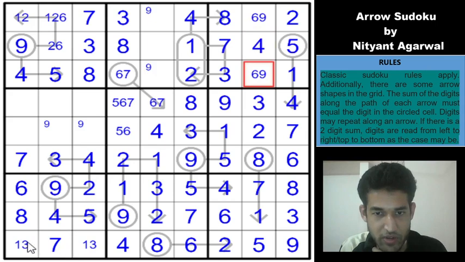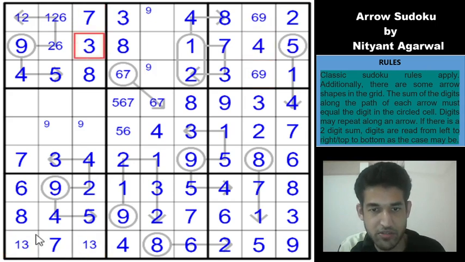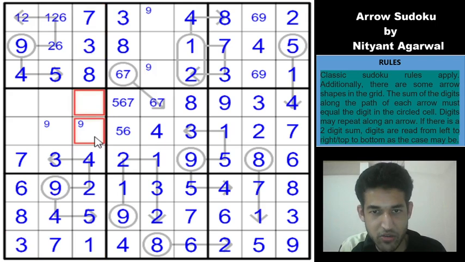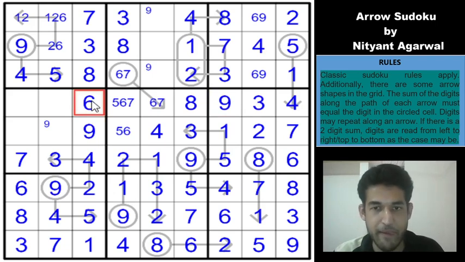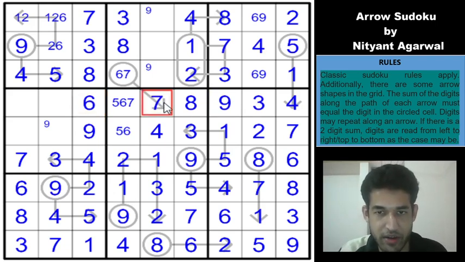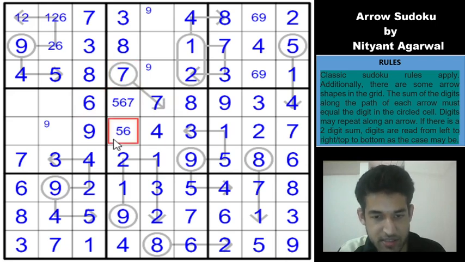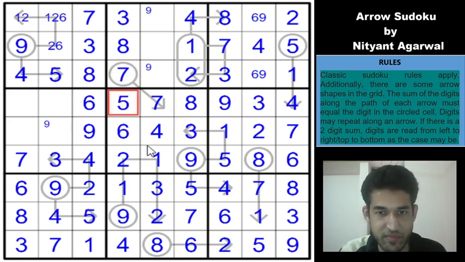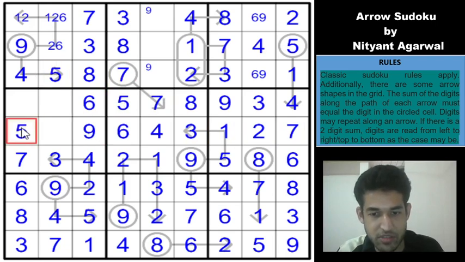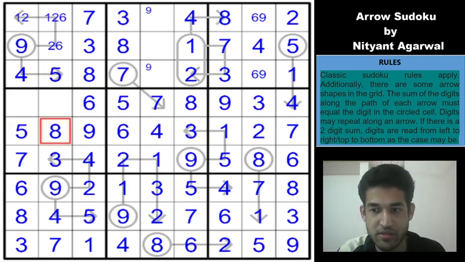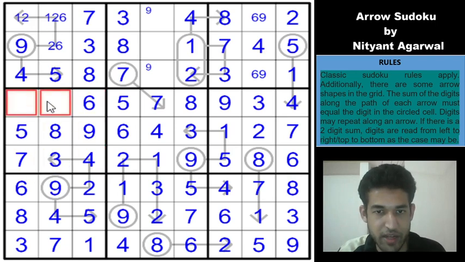So where do we look at now? We can resolve this 1, 3 pair using the 3 here. So this is a 3, this is a 1, and 2 cells remaining in column 3 are 6 and 9, but a 9 is here, which means this would be a 9 and this would be a 6, right? And which means this is a 7, this is a 7, this is a 6, this is a 5. And 3, 4, 6, 9, 1, 2, 7. So remaining digits are 5 and 8. 5 is here. So this is a 5, this is an 8. 5, 6, 8, 9, 3, 4, 7. Remaining candidates are 1 and 2.